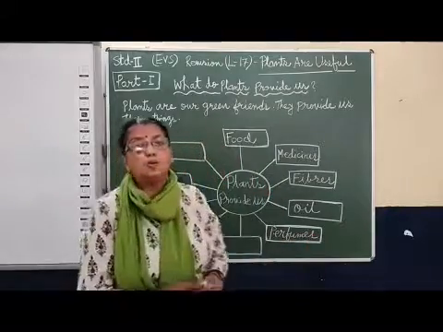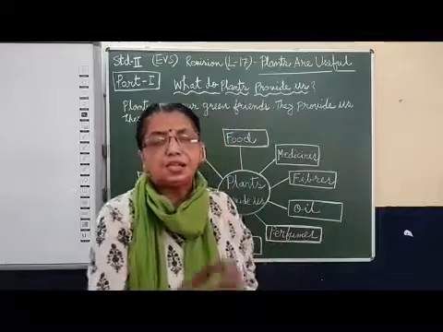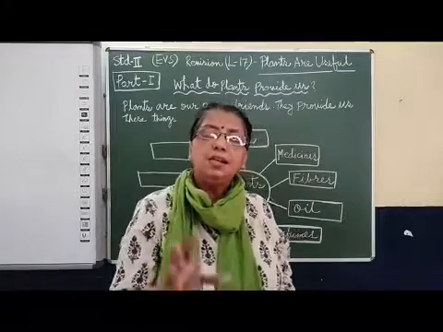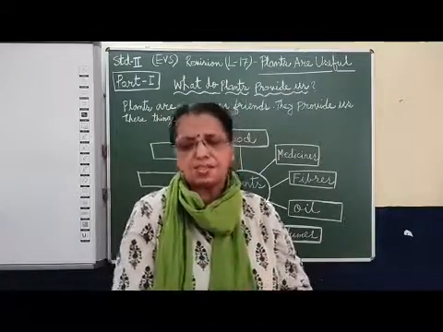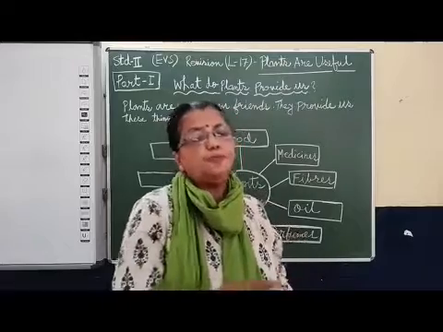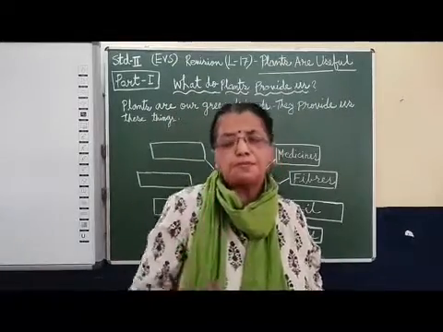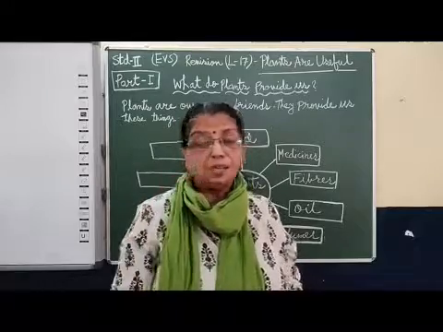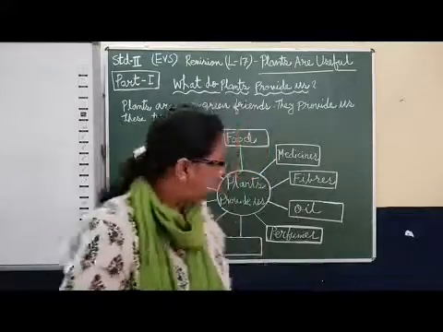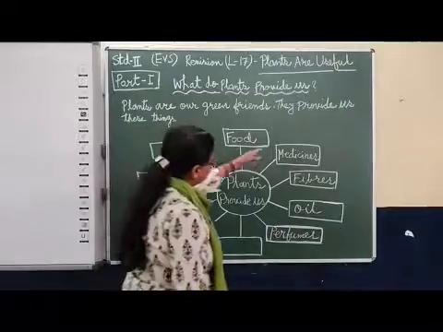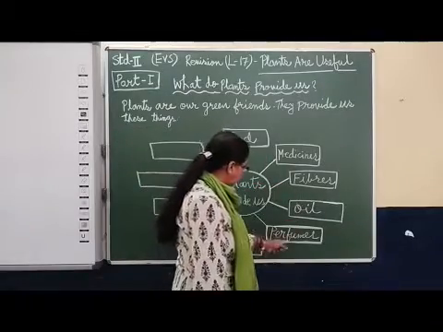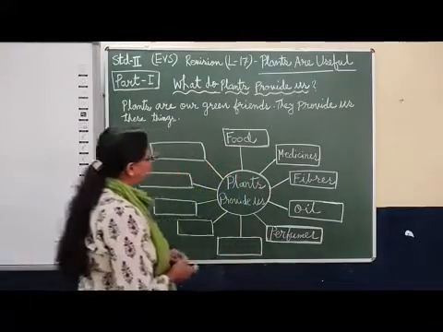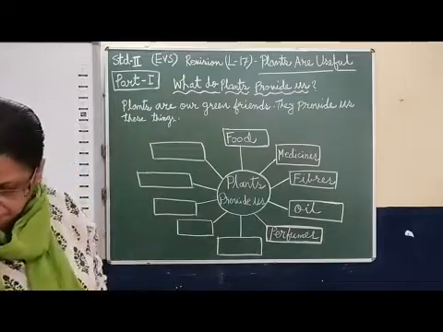Which plant? Rose, jasmine. The petals of these plants are processed and perfumes are prepared from that, and we are using that. Petals are also used to make rose water.